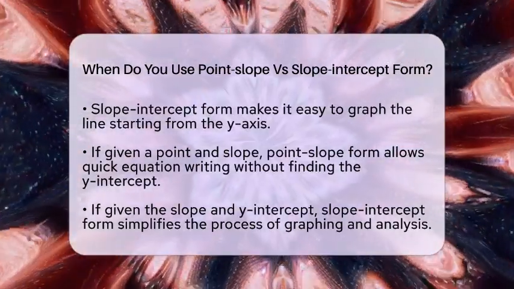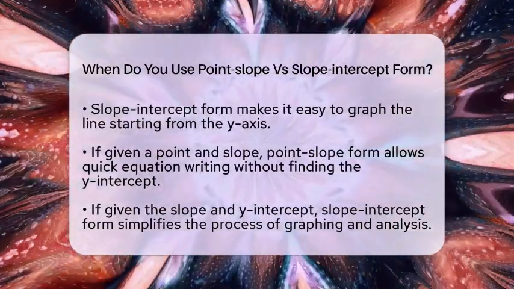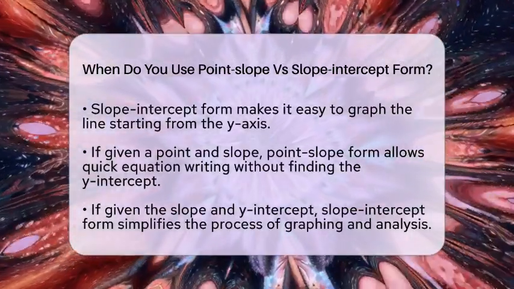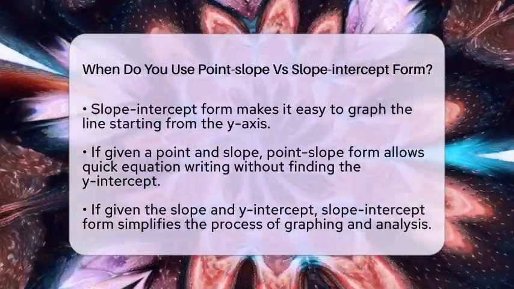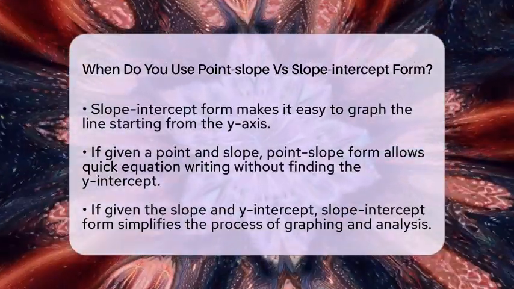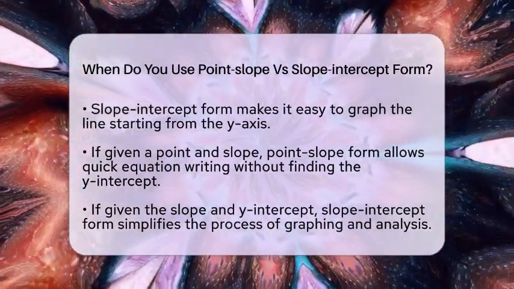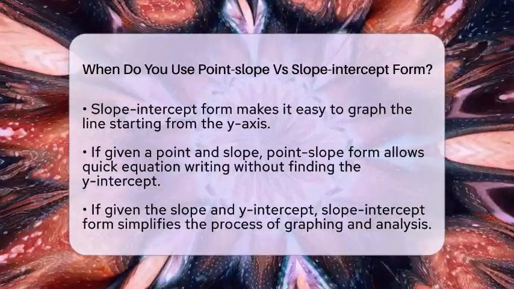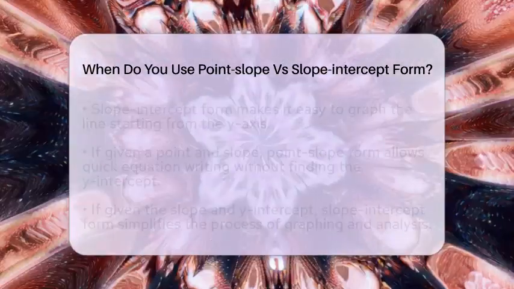Conversely, if you are told the slope is 3 and the line crosses the y-axis at 5, then slope-intercept form makes it simple. Just write y equals 3x plus 5, and you are ready to graph or analyze the line. This form is especially helpful when you want to see how the line behaves or compare it with other lines.